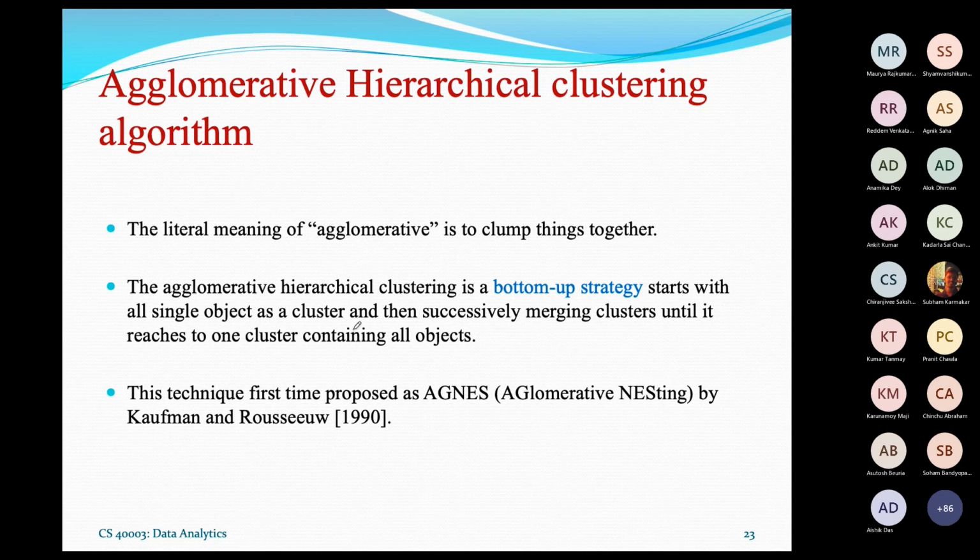That is why it is named agglomerative. The agglomerative hierarchical clustering algorithm does a similar thing. It tries to clump two clusters into a single cluster. This clumping can automatically be called merging.